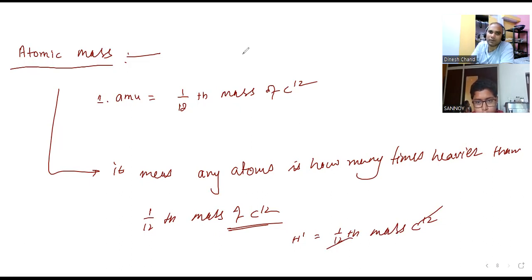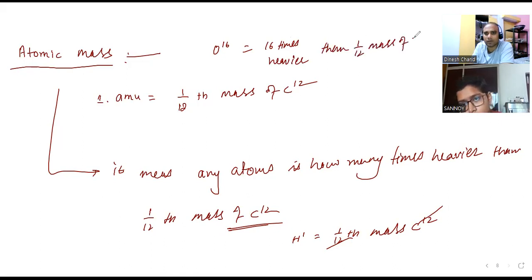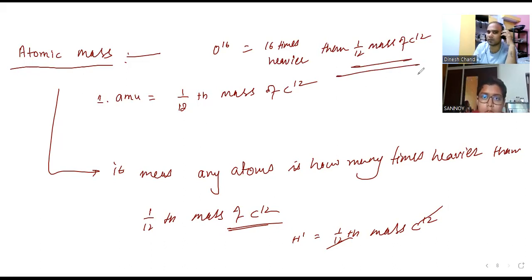Now if I talk about oxygen, oxygen is 16. So oxygen is 16 times heavier than 1/12 the mass of carbon-12. It is 4/3 times heavier than the carbon atom. So this is all about atomic mass.